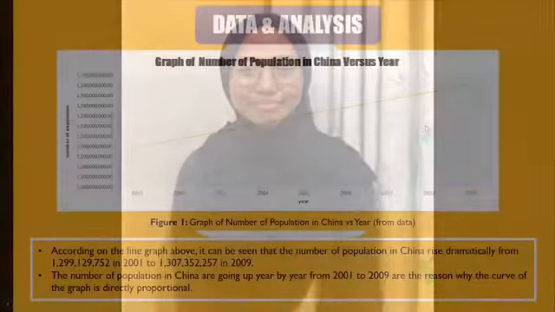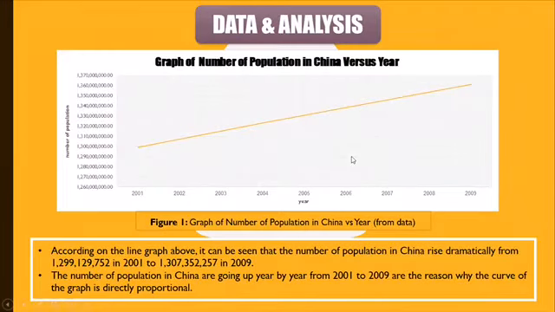I will present data analysis, factors affecting population growth in China, the things that might affect population growth in China. Data and analysis, figure 1, graph of number of population in China versus year from data. According to the line graph above, we can see the number of population in China rose dramatically from 2001 until 2009. This is the reason why the curve of the graph is directly proportional.